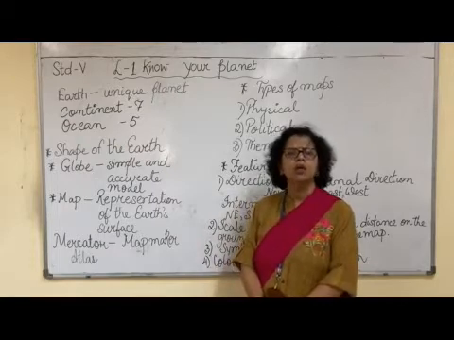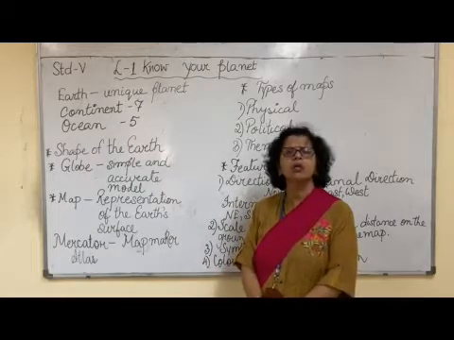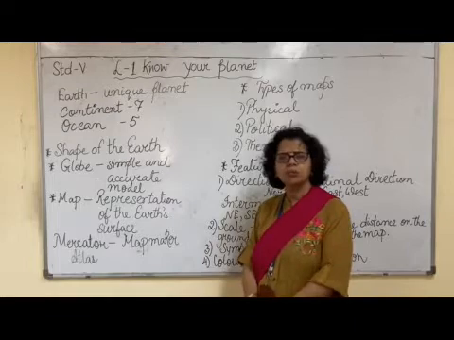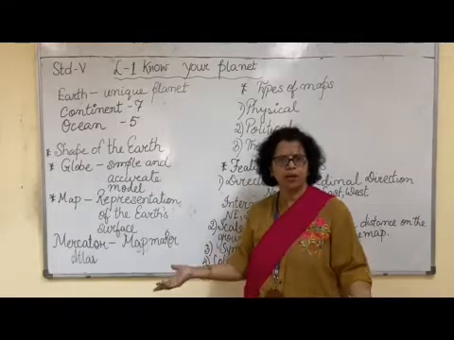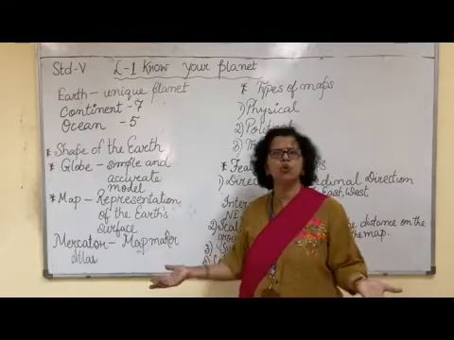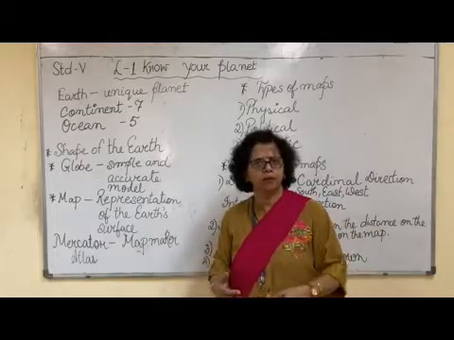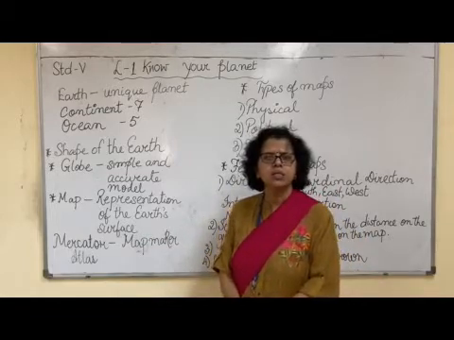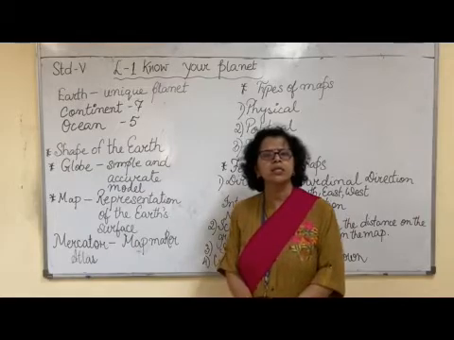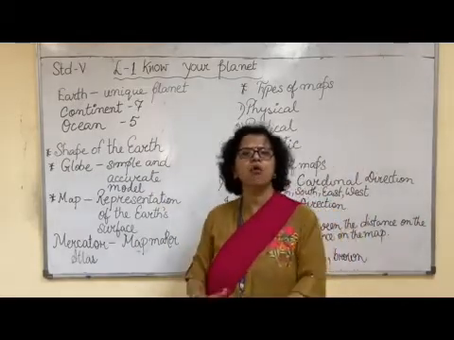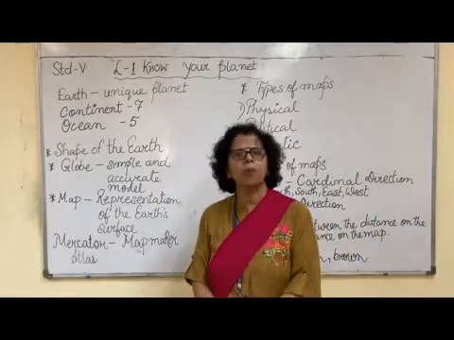But the globe is not possible to carry everywhere. Suppose you are coming to school, you are not able to carry a globe everywhere. It also doesn't show the detailed information of our planet Earth.